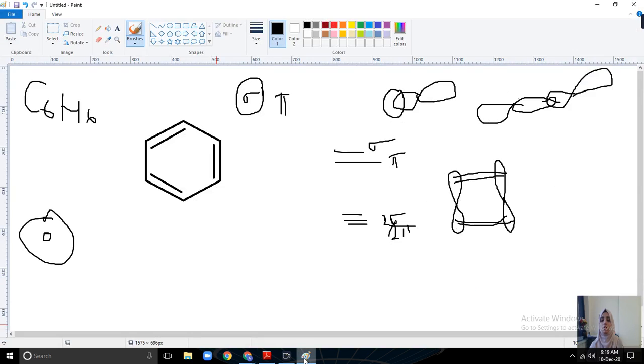Why? Because this pi bond is continuously rotating. It is shifting like this. So another structure becomes like this. You can see this bond is rotating to this side, so we can form a bond here. This is shifting towards this side, so I'm drawing the bond here.